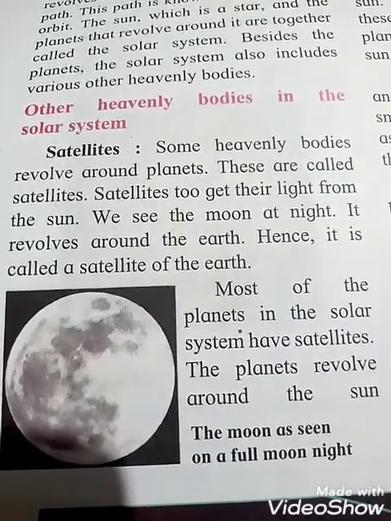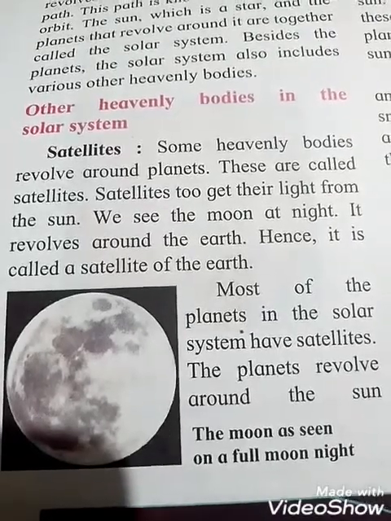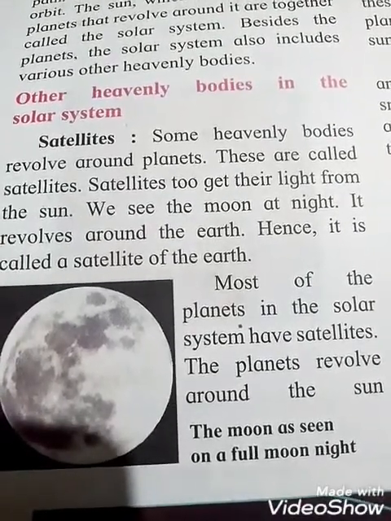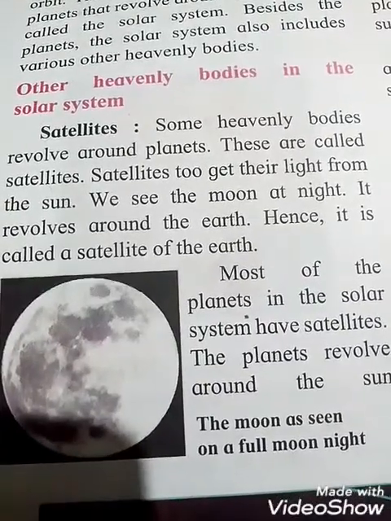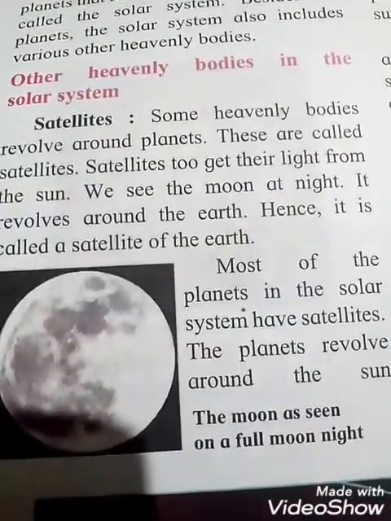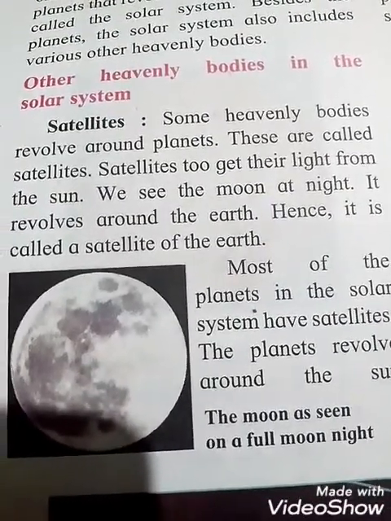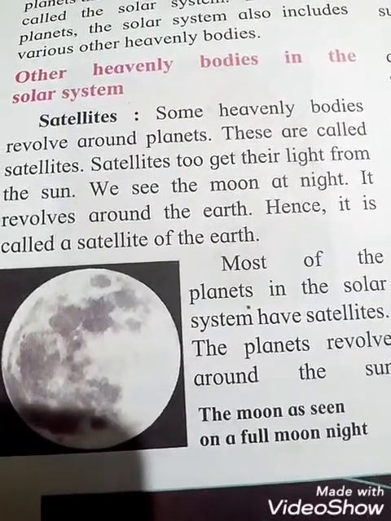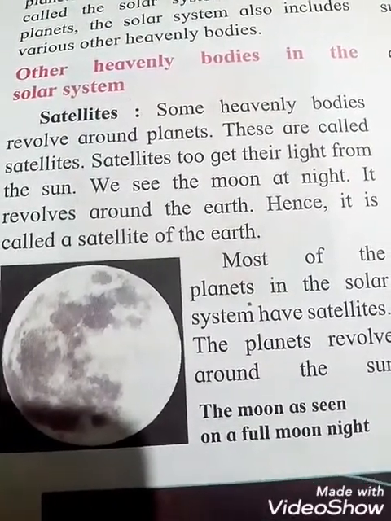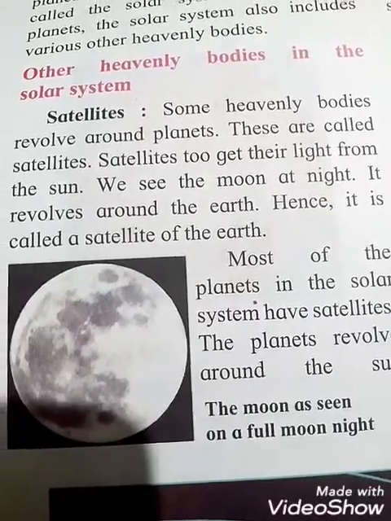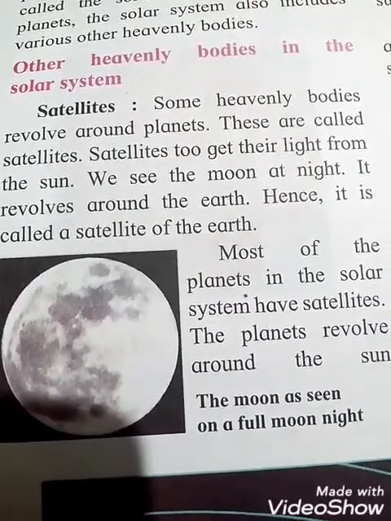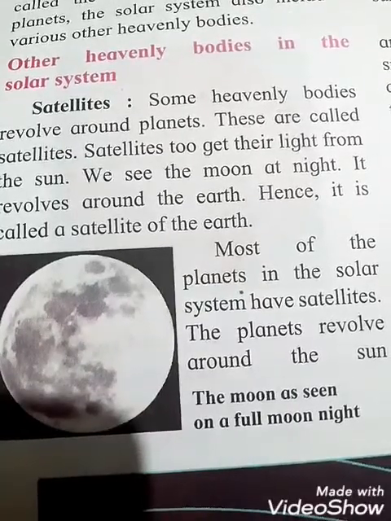Satellites. Some heavenly bodies revolve around planets. These are called satellites. See, students, what are called satellites? Some heavenly bodies that revolve around planets are called satellites. Satellites too get their light from the sun. That means, students, satellites also do not have their own light. They get light because of the sun. We see the moon at night time, in the sky.